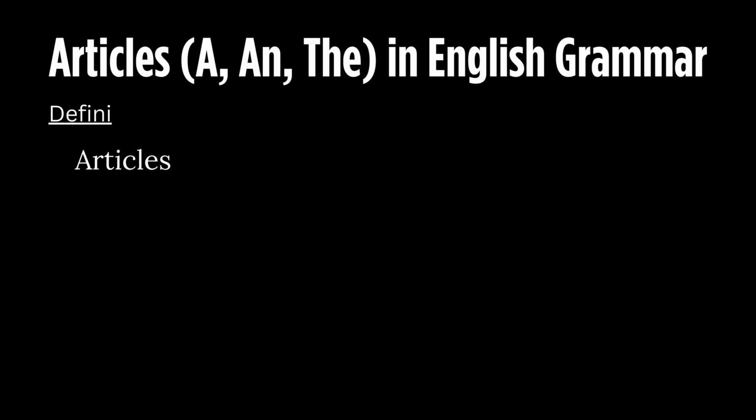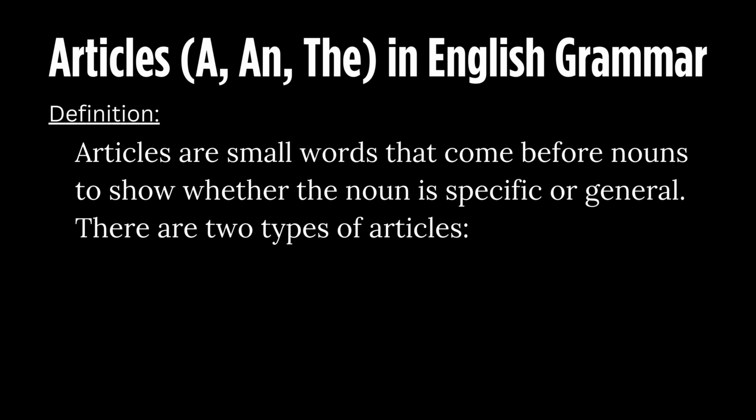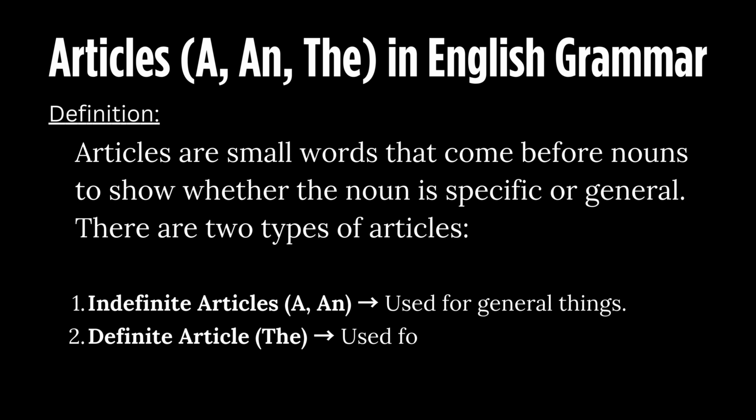Articles: a, an, the. In English grammar, definition. Articles are small words that come before nouns to show whether the noun is specific or general. There are two types of articles. Indefinite articles, a and an, are used for general things. The definite article, the, is used for specific things.